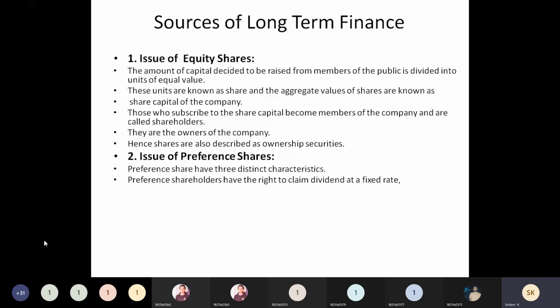Some rights are there for preference shareholders, as we have said. They can claim the repayment of capital while winding up the company. Winding up means while closing the company also, these people will be given first preference. And if the company is not having profits, then after selling the assets lying with the company, the amount will be paid to the preference shareholders.